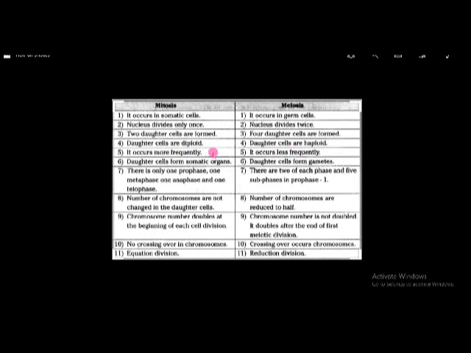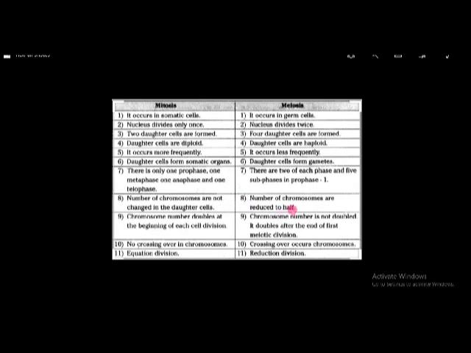Mitosis occurs frequently, meiosis occurs less frequently. In mitosis the daughter cells form somatic organs, that means body parts are formed. In meiosis the daughter cells form gametes, that means sperms and ova are formed. There is only one prophase, one metaphase, one anaphase and one telophase in mitosis. In meiosis there are two of each phase. In mitosis the number of chromosomes does not change in the daughter cells. If 23 pairs are present in the parent cell, in the daughter cells also 23 pairs are present.